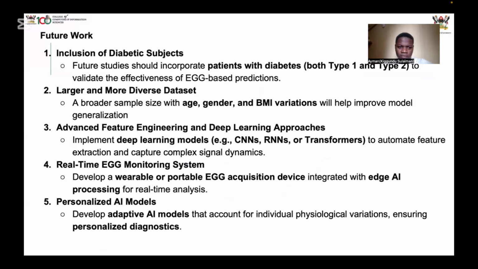For future work, we intend to include diabetes. Diabetes is split into two types, so we want to be specific about which type of diabetes. Then we need to work on larger data sets so that we can add more features. For feature engineering, we need to go into deep learning so that the models are more robust. For real-time monitoring, we need to be able to monitor someone's diabetes status at any point, not only after having electrodes put on the stomach. So we want to build personalized AI models that are able to track someone's health at all times.